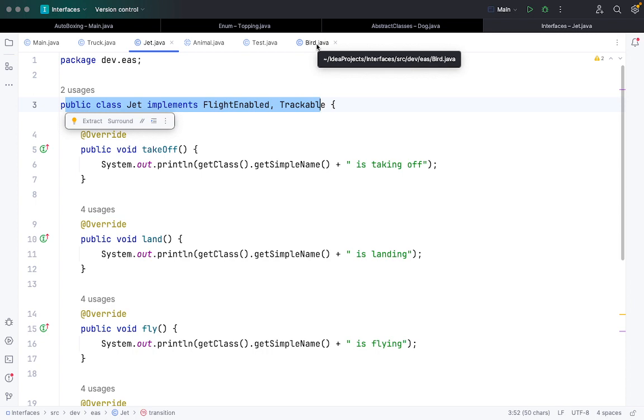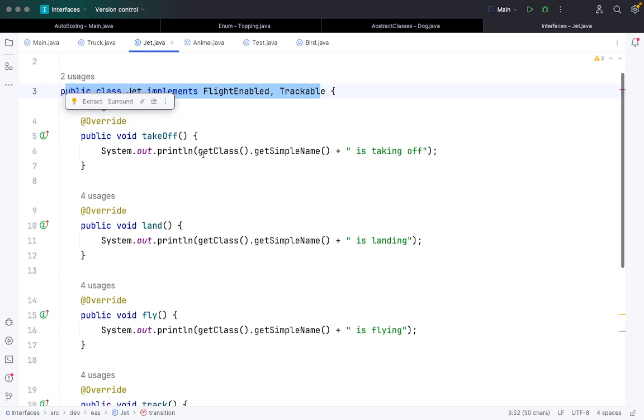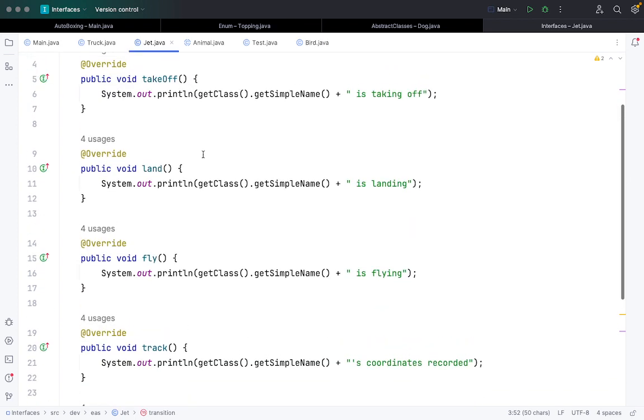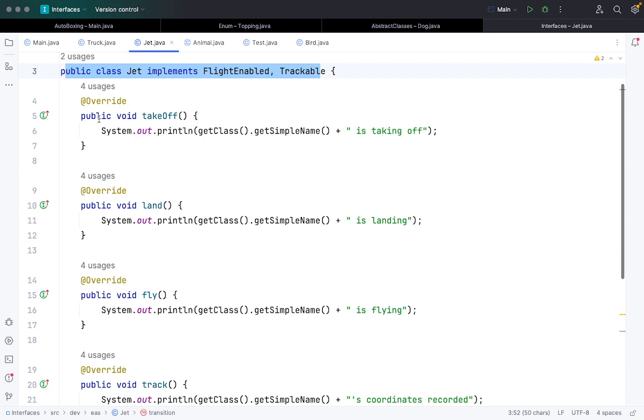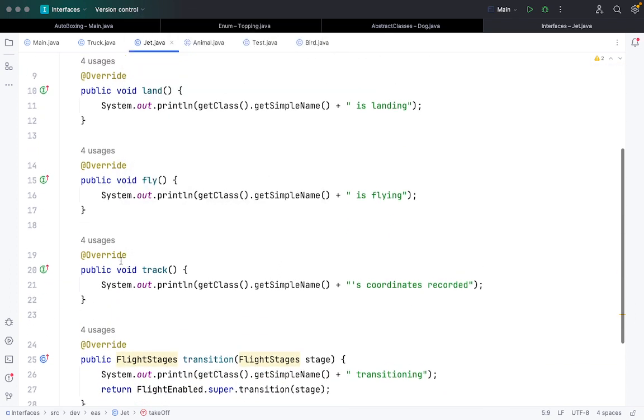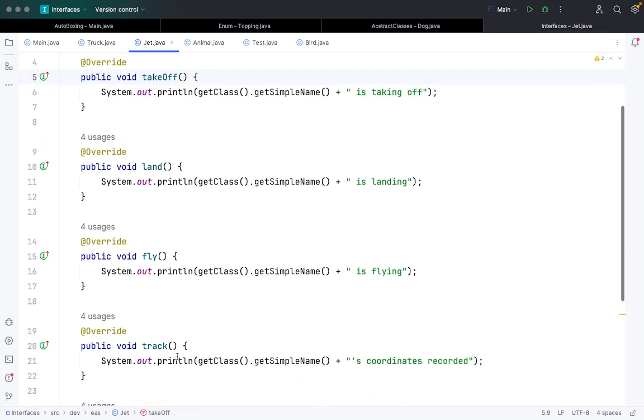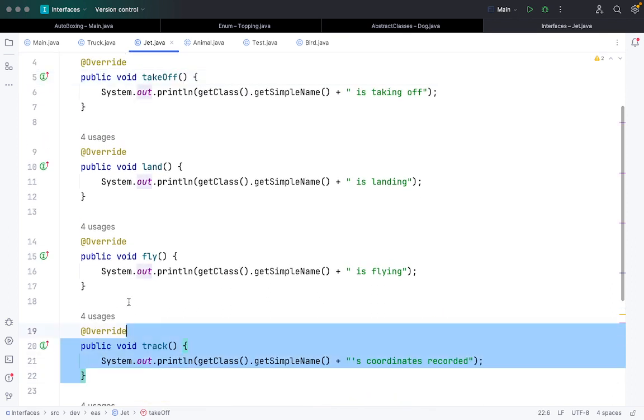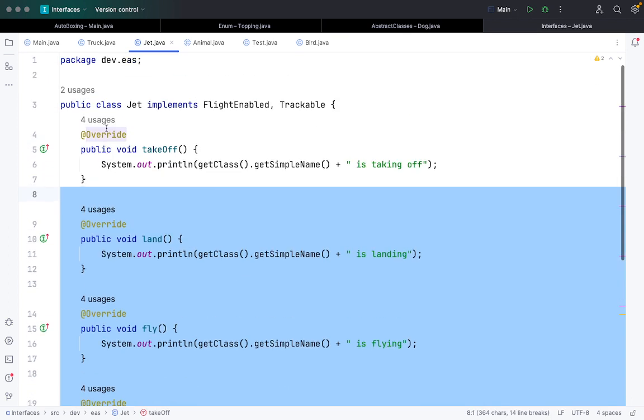But since both Jet and Bird fly, we can implement the same interfaces. So we have defined the same functions, land, fly, track and so on. The transition will come later, but we have added these four functions from the interfaces.